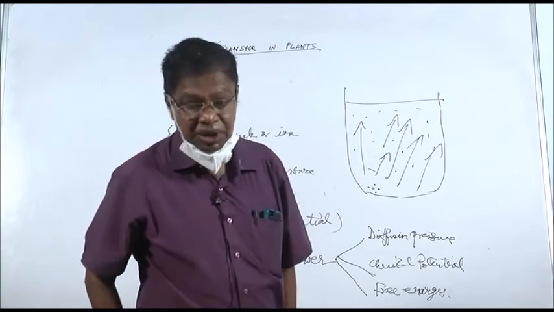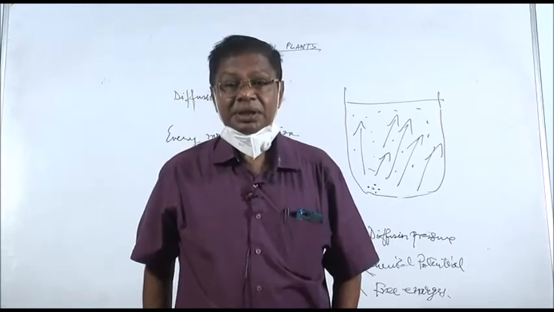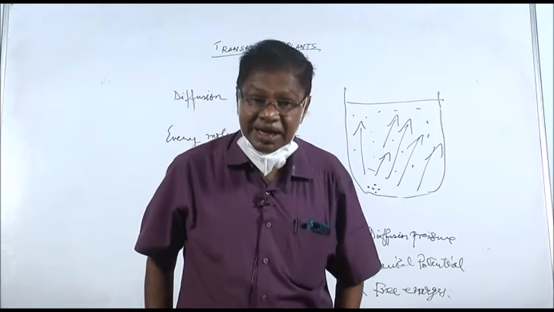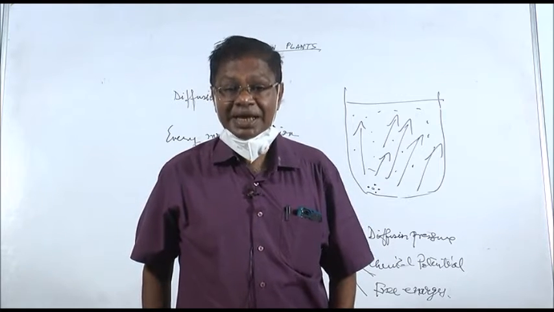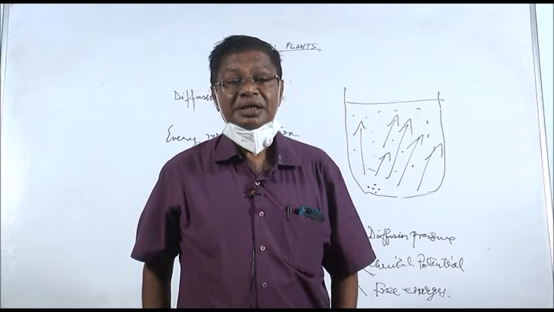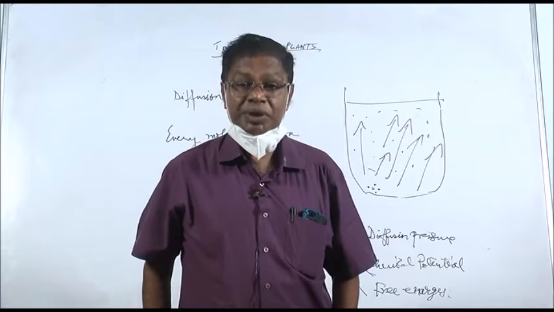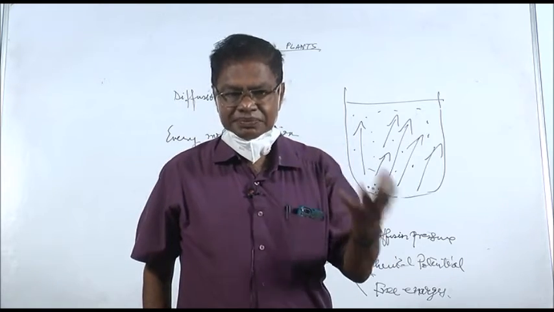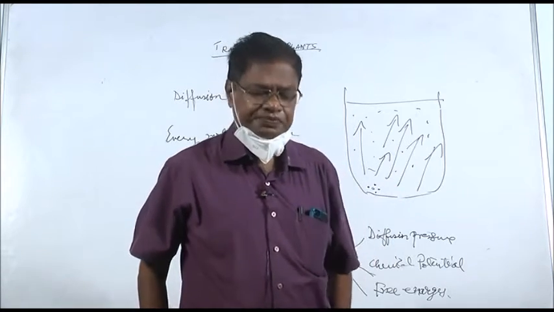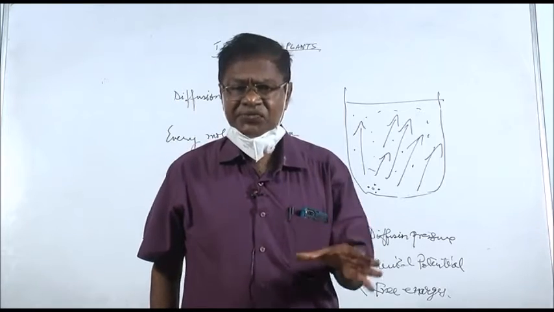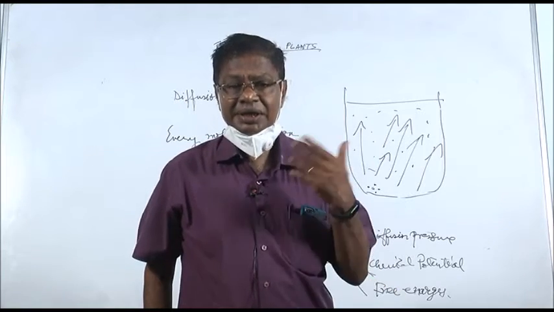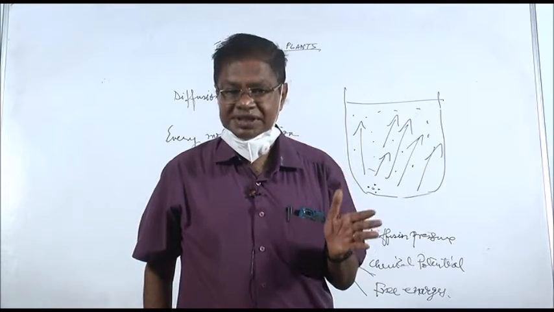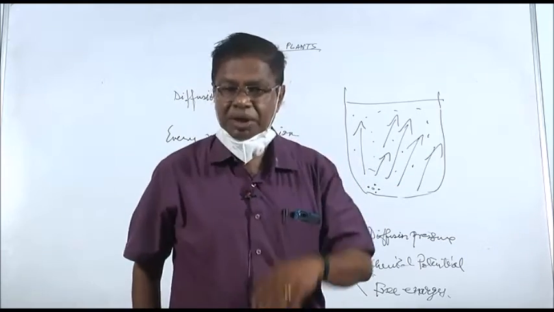And all the three are the same. The latest explanation is by the free energy. We should explain diffusion, for that matter any expression, by free energy. If not free energy, chemical potential. Diffusion pressure, etc., are a bit old concepts, but you can express it that way also.